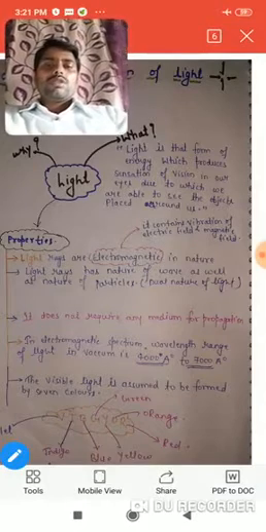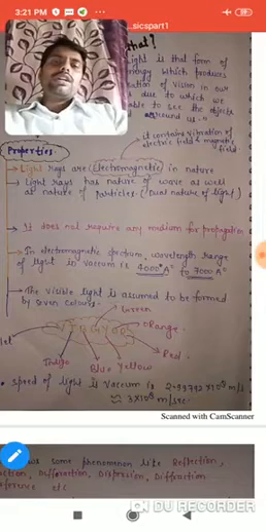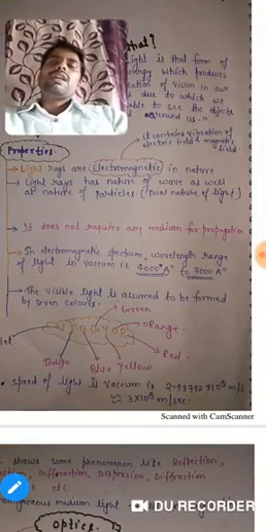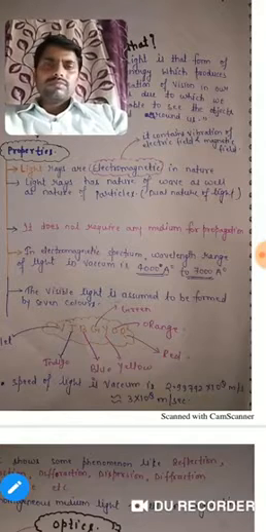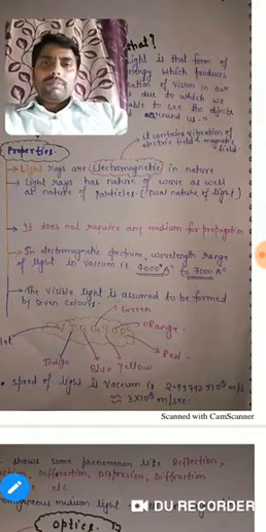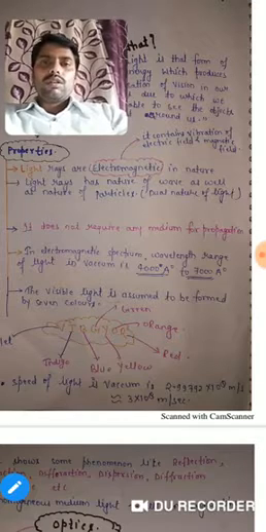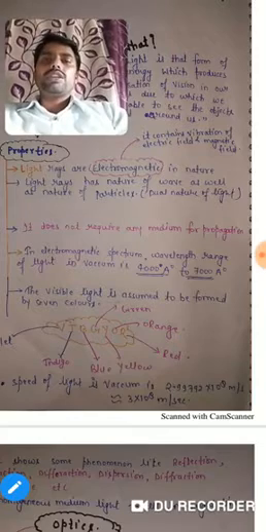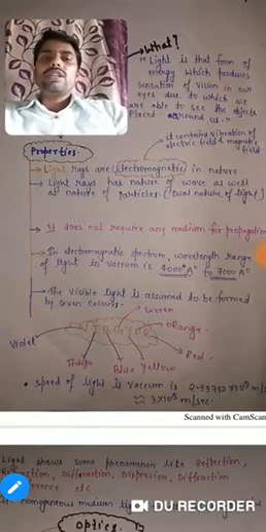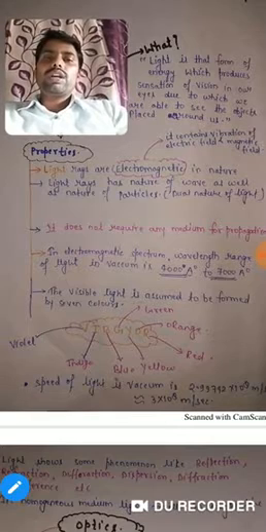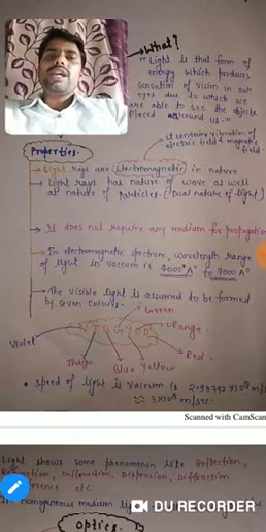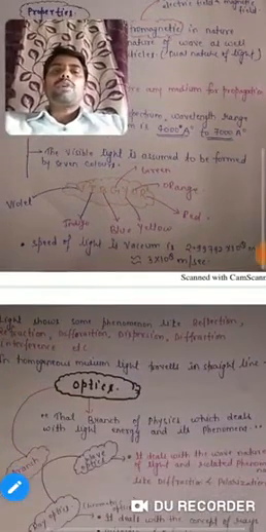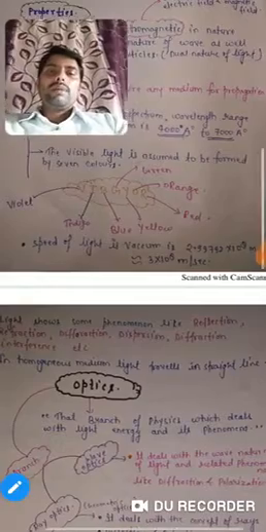The visible light is assumed to be formed of 7 colors, and these colors may be remembered by the word VIBGYOR that is written here. V means violet, I means indigo, B for blue, G for green, Y for yellow, O for orange, and R for red. The speed of light in vacuum is approximately 3 times 10 to the power 8 meters per second.